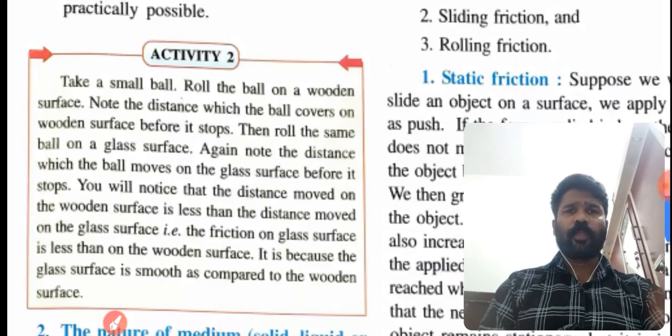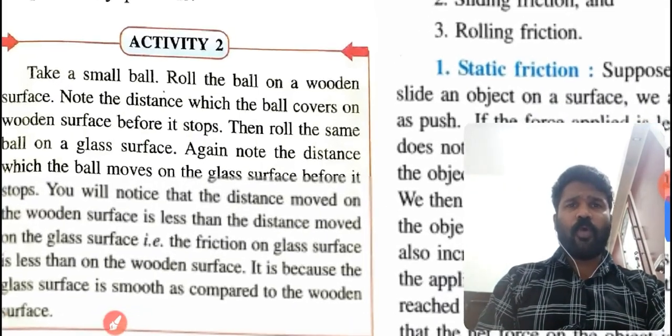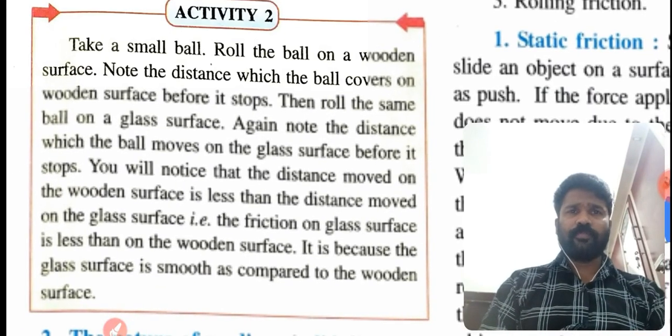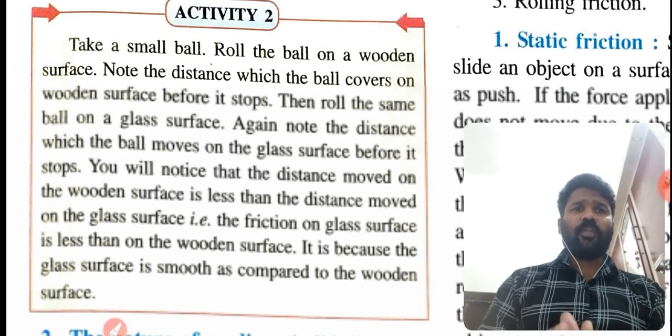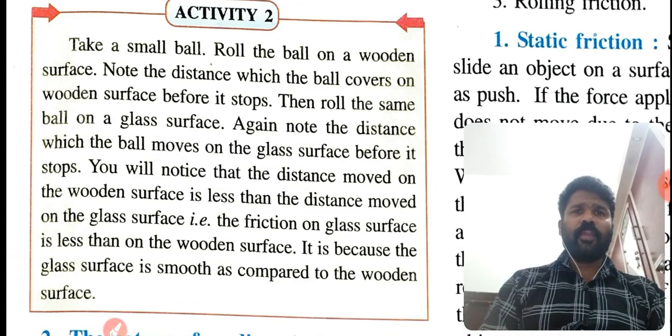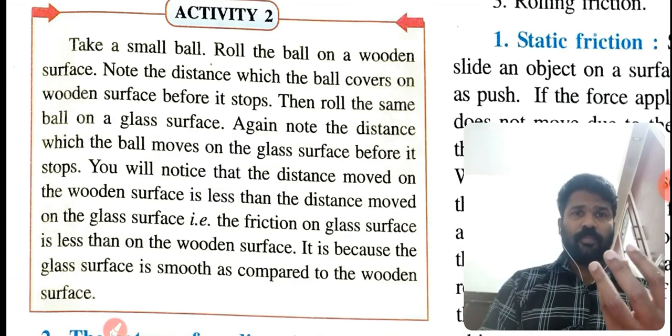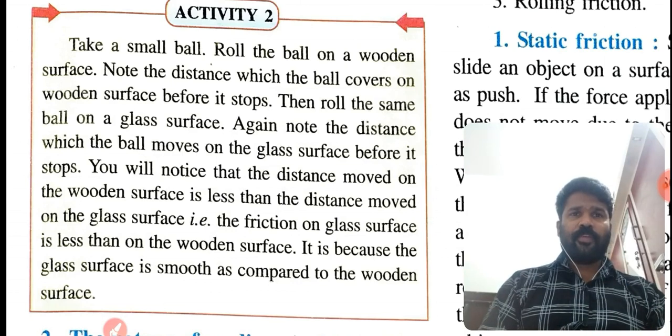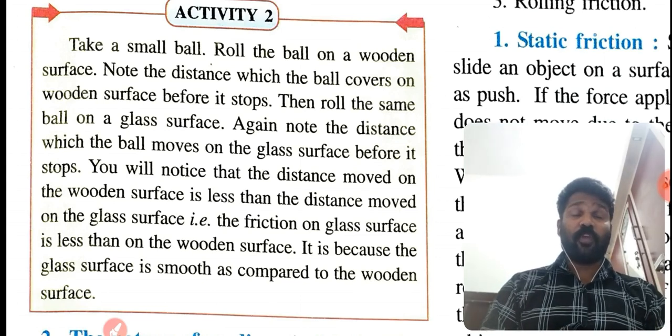Activity 2. Take a small ball and roll it on a wooden surface. Note the distance which the ball covers on the wooden surface before it stops.